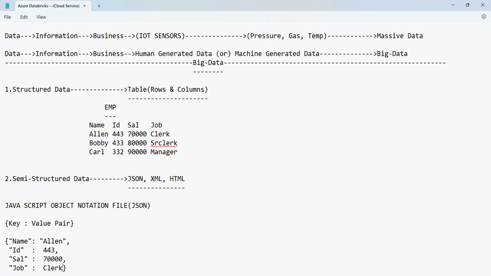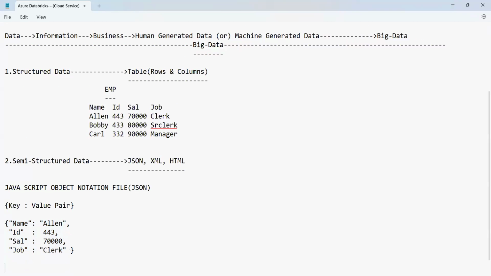So finally, we have all this. This is called the first row here. The rows are written like this. Clerk is character data, so it is put under quotes here. That's it. So this is nothing but the first row.